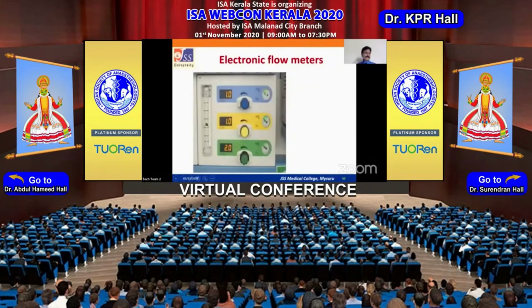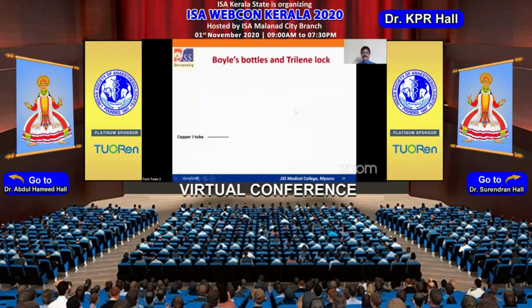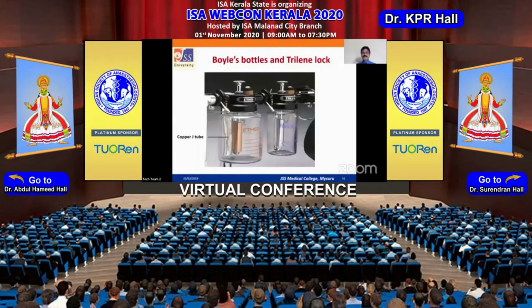You can also have a virtual flow meter, in which you know the total flow that is going to the patient. Now coming to the trilene lock and Boyle's bottles in the back bore or vaporizer manifold. In older machines, we had these Boyle's bottles. They were not concentration calibrated and also not temperature compensated. There was a trilene lock which used to be there with the older machines.